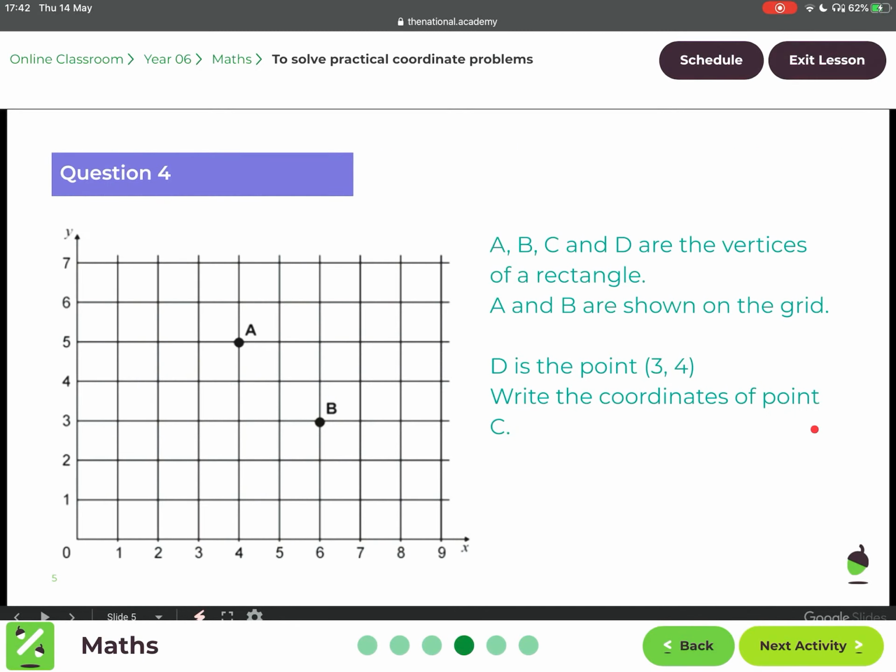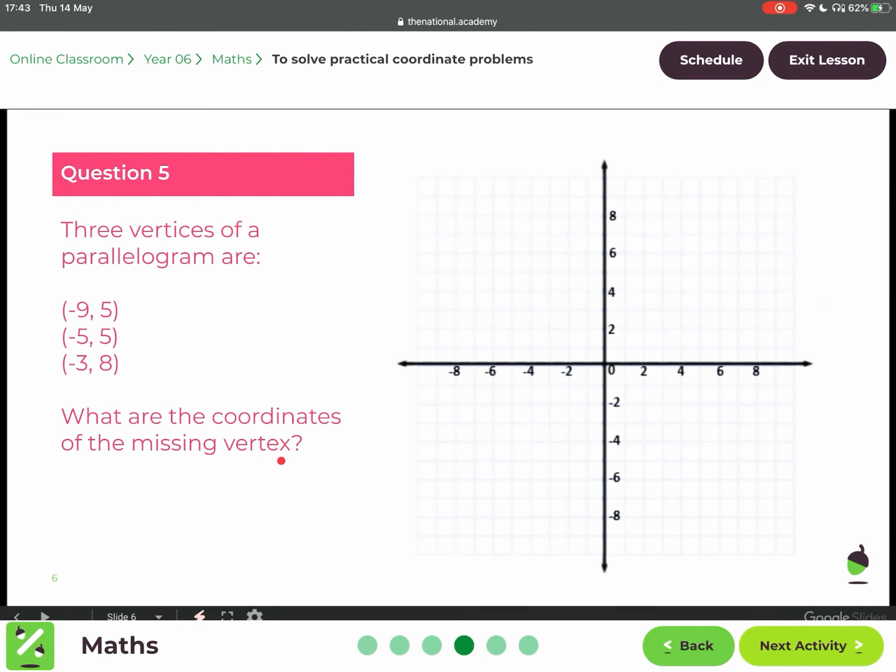Question 4. A, B, C, and D are the vertices of a rectangle. A and B are shown on the grid. D is the point 3, 4. Write the coordinates of point C. So the coordinates of point C would be 5, 2, right there. Question 5. 3 vertices of a parallelogram are negative 9, 5, negative 5, 5, negative 3, 8. What are the coordinates of the missing vertex? They are negative 7, 8.